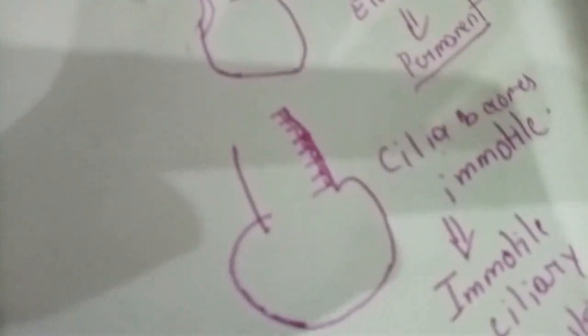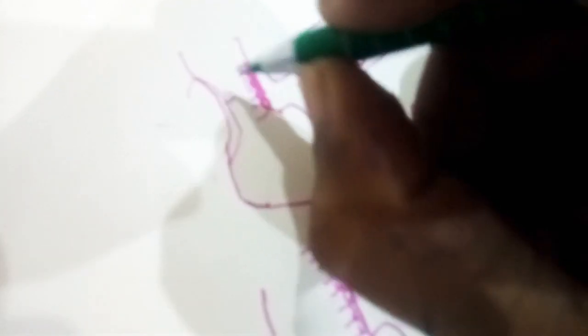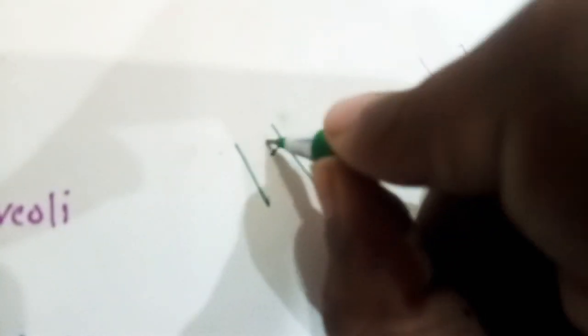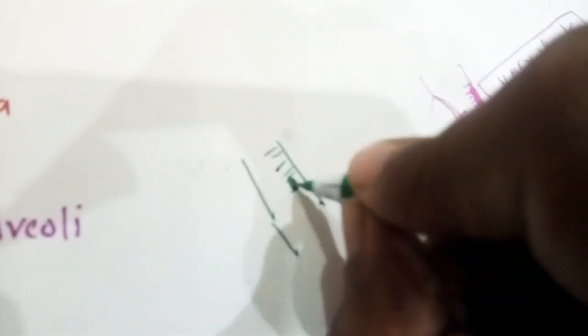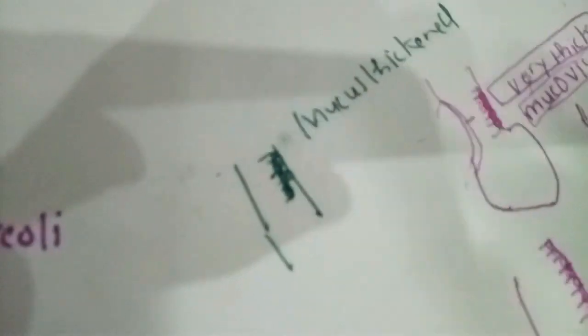Suppose this is your cilia, and the mucus plugs adhere here. In cystic fibrosis, the mucus gets thickened.